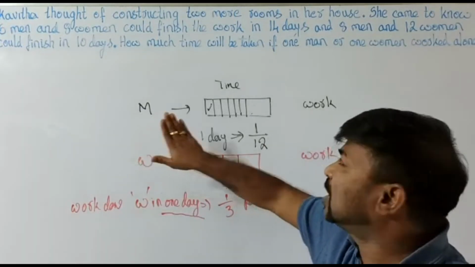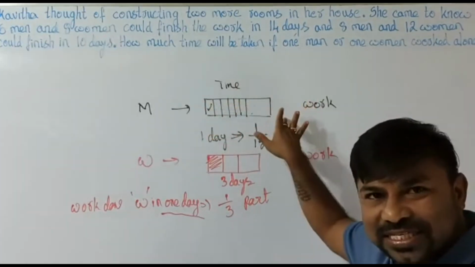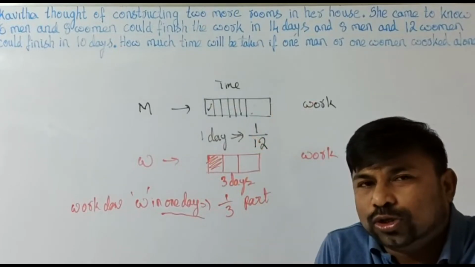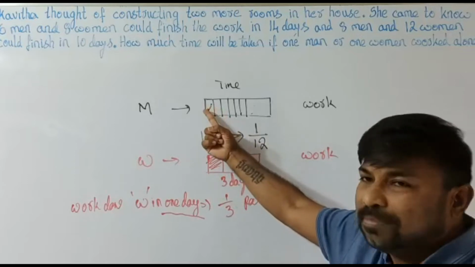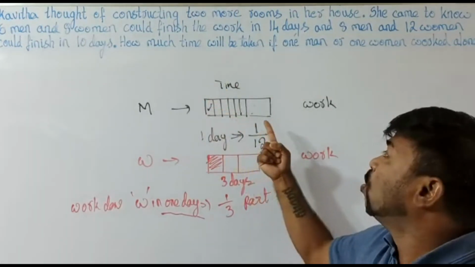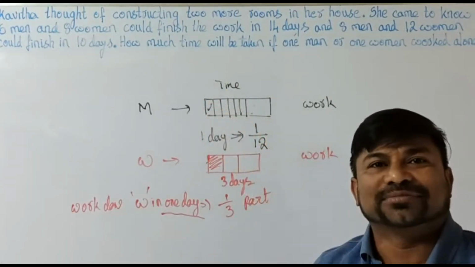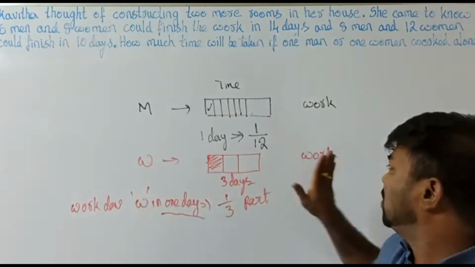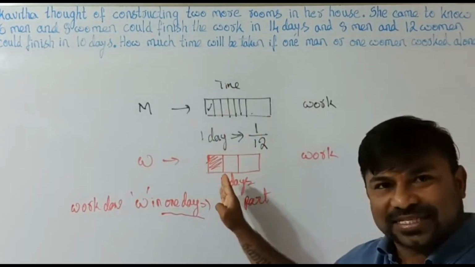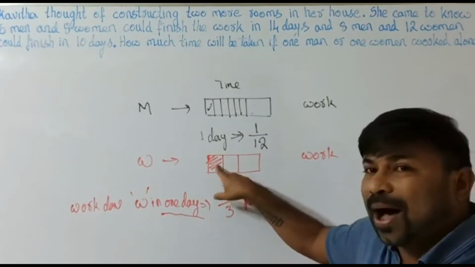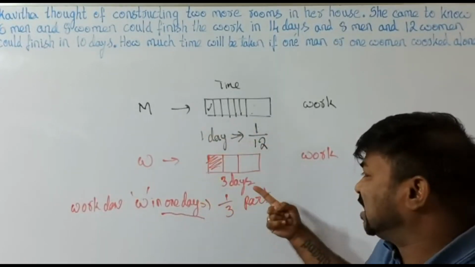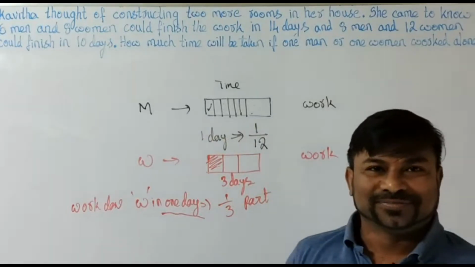If a man can complete the entire work in 12 days, in 1 day one part of the total parts of the work is done. If a woman can complete the entire work in 3 days, in 1 day how much is she able to do? One part of the total 3 days, that is 1/3 part.